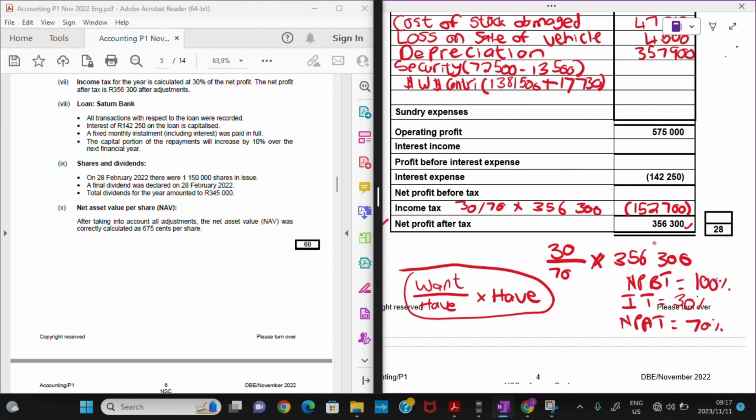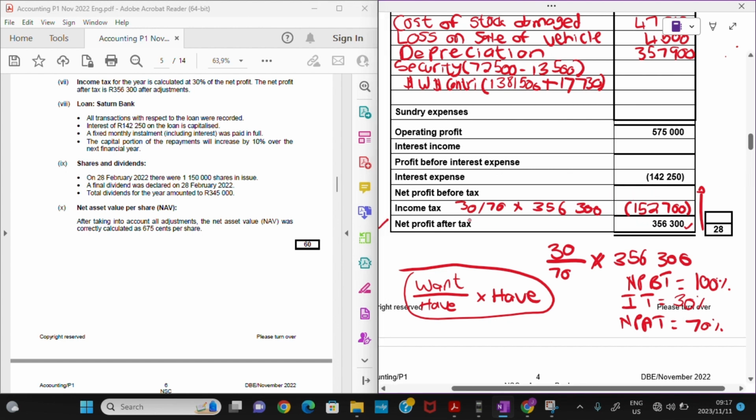We can simply try and work backwards, right? So we know that my net profit before tax minus my income tax equals my net profit after tax. So to work backwards, I will just say my net profit after tax plus my income tax equals my net profit before tax.